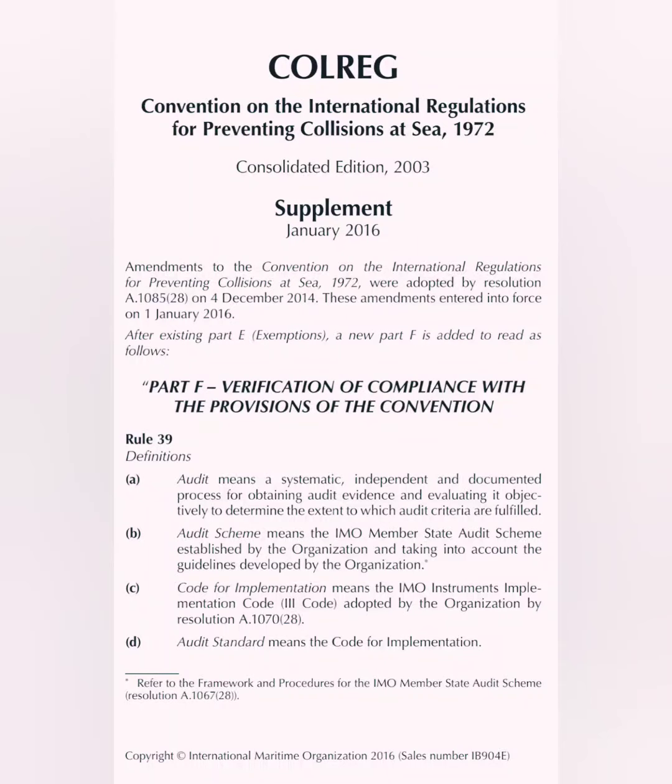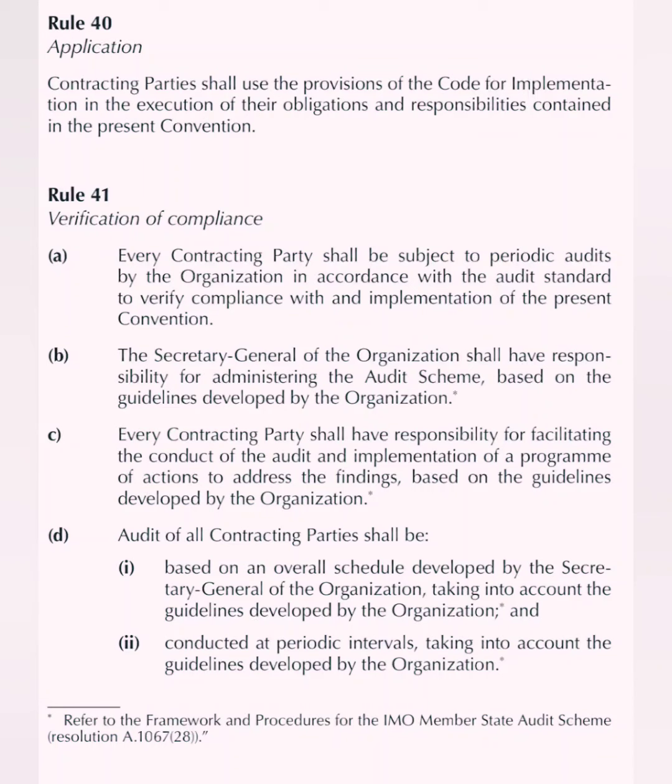Rule number 39 is definition of audit scheme, code for implementation, and audit standard. Rule number 40 is application. Contracting parties shall use the provisions of the code for implementation in the execution of their obligations and responsibilities contained in the present convention. And then finally, rule number 41, verification of compliance, that contracting parties shall be subject to periodic audits by the organization in accordance with the audit standards to verify compliance with and implementation of the present convention.